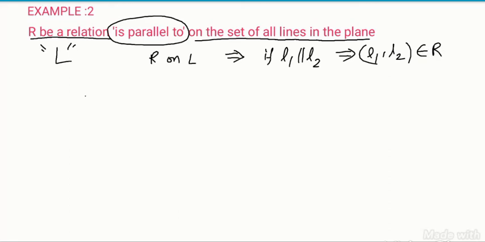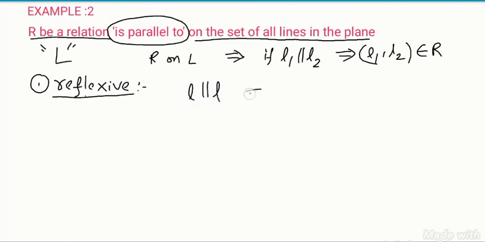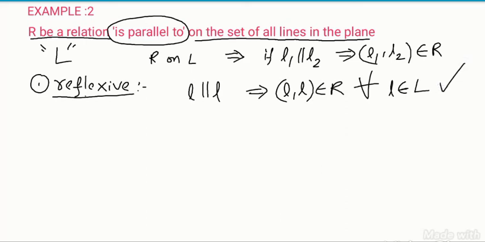We have to check whether it is reflexive, symmetric and transitive. Then only we can confirm that it is an equivalence relation. So first I am checking whether it is reflexive or not. Reflexive means self comparison. We know that every line is parallel to itself. L is parallel to L. So (L, L) belongs to R for all L belonging to capital L, the set of all lines. It is telling that it is reflexive.